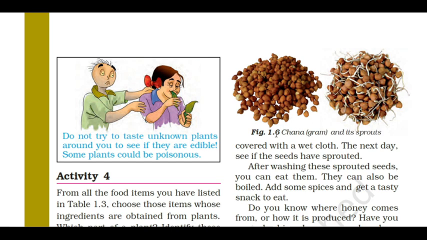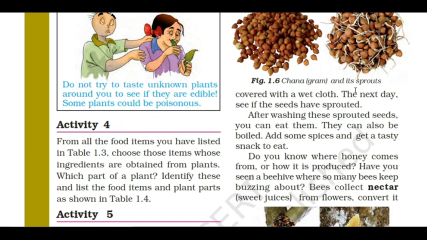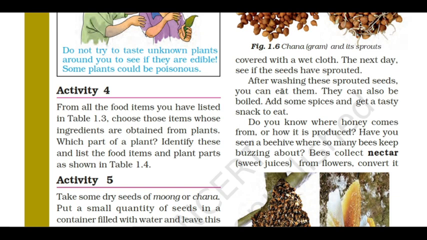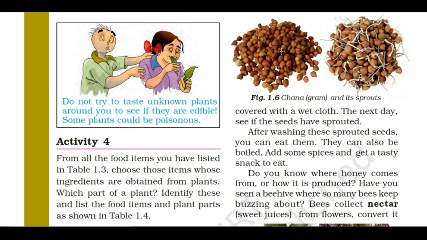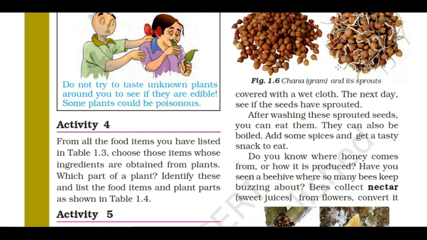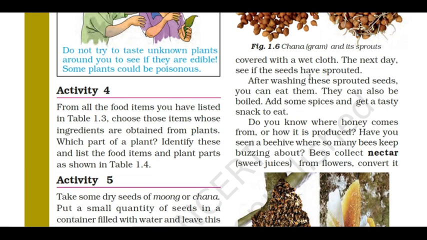Channa, you all know channa. This is the sprouted channa. It is very good for health. After washing these sprouted seeds, you can eat them. This is a very healthy diet, and if we eat it raw, it is very protein rich food. Channa after sprouting is the best protein rich food ever.